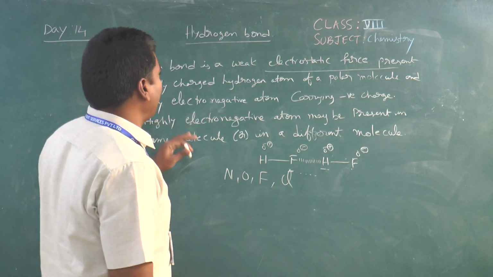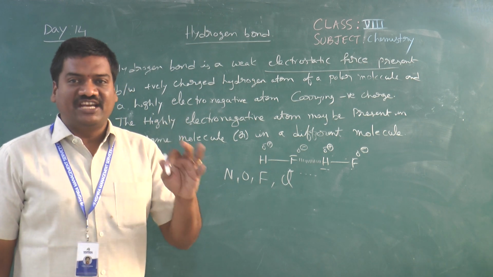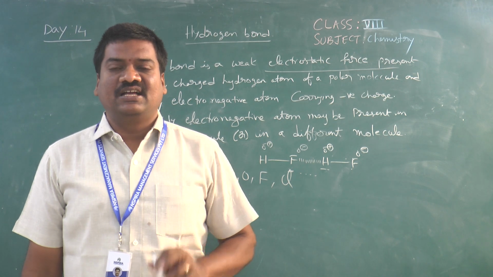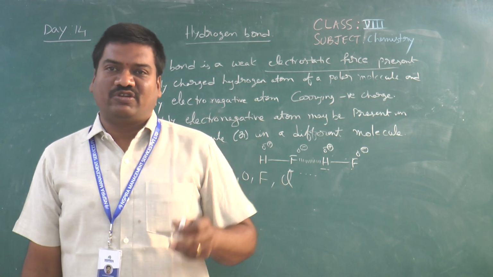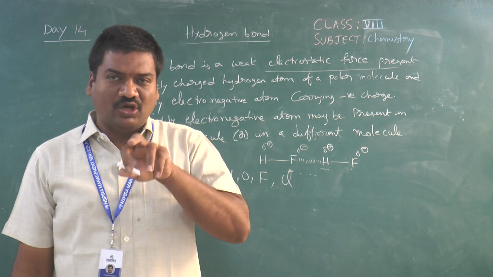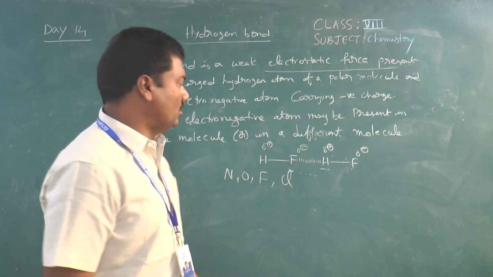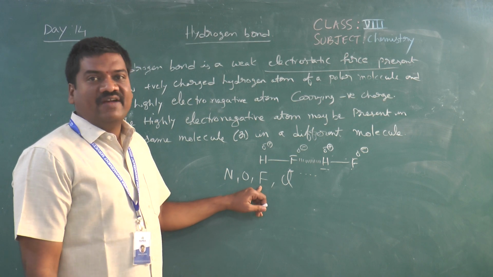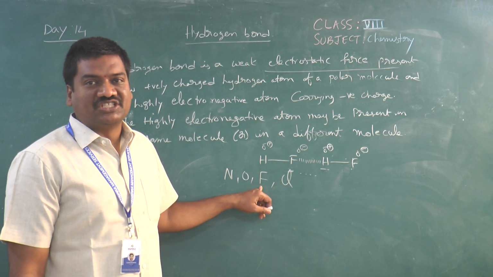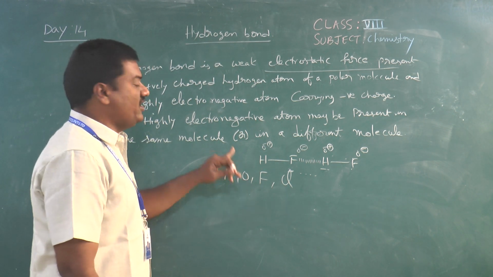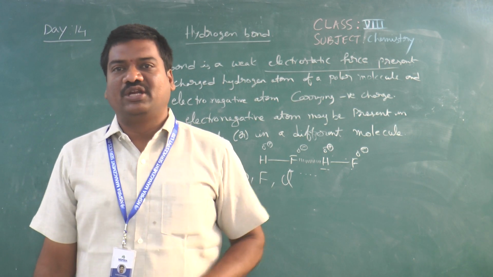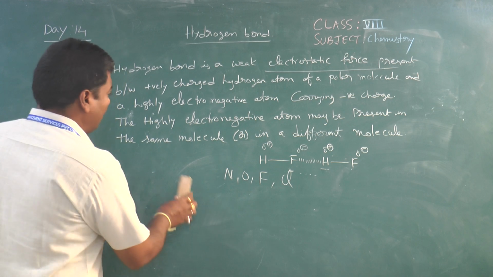Means, must and should for exhibiting hydrogen bond, which element should be there? One is that a hydrogen atom is a must, and along with that a highly electronegative element should be there. Especially out of those more electronegative elements, nitrogen, oxygen and fluorine will participate in hydrogen bond formation. Okay, here this is a weak electrostatic force of attraction between the electropositive ion and the electronegative ion.